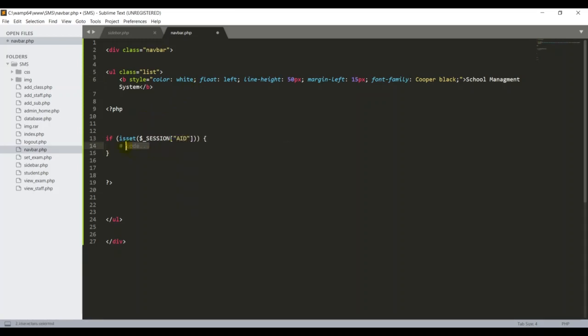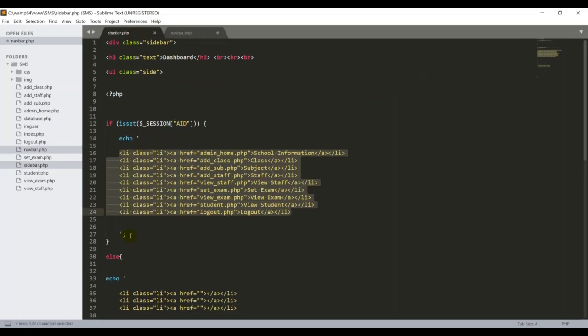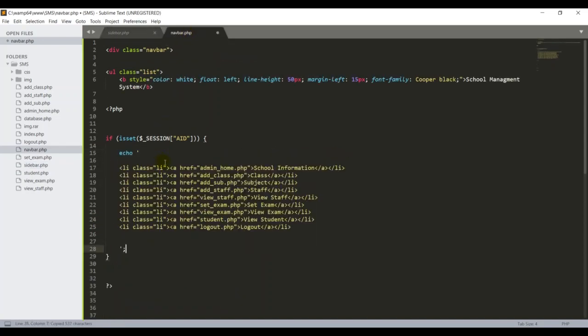Once the AID is stored in the session, I ask the system to print the following statement. I don't want to write this repeatedly again, so I want to copy this one and then paste it over here. That's a good idea because we can save more time.